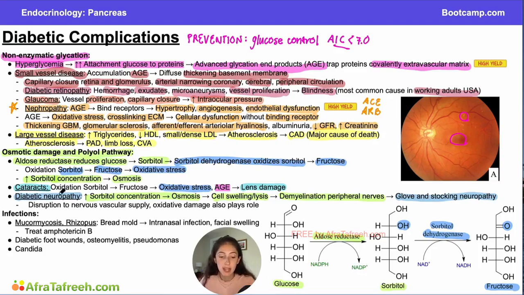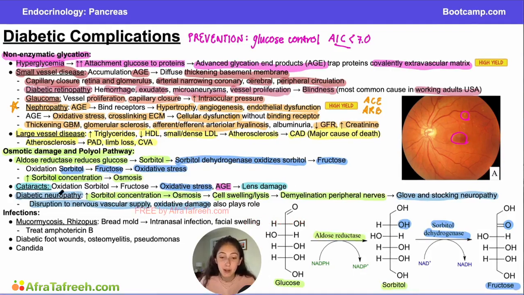And while I did include diabetic neuropathy under the osmotic damage and polyol pathway section, I think it's also important to note that disruption to nervous vascular supply as well as oxidative damage also plays a role. So certainly none of these complications exist in a silo, and there are multiple mechanisms contributing to the symptoms that we see in diabetes. So certainly advanced glycation end products or other pathways could also have a role in contributing to diabetic neuropathy.